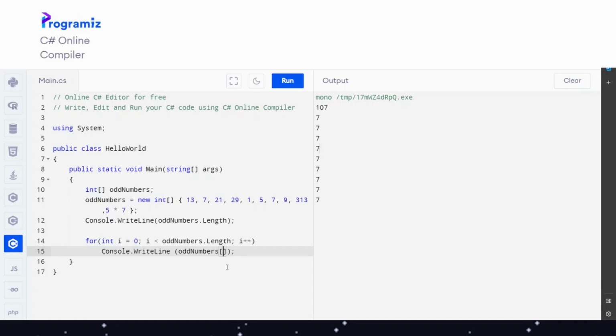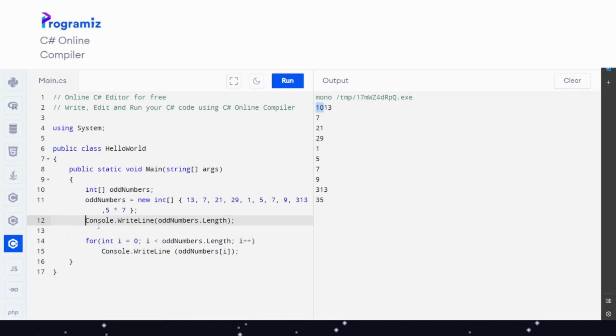What happens if we use i for this? As you can see, it's again the little bug here with 10 and 13. This is because console.WriteLine sometimes can't handle it correctly. However, the first value is 10. This is the oddNumbers length.